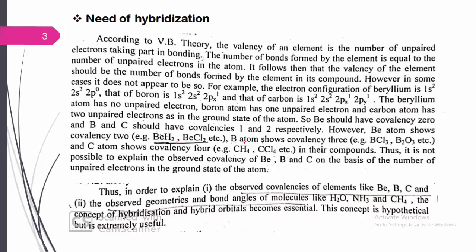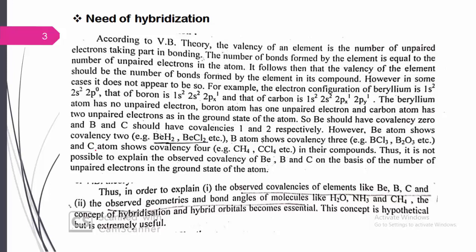Again, boron has only one unpaired electron in its configuration, 1s2, 2s2, 2px1, only one electron in the p orbital. But we have molecules like BCl3, B2O3, BF3, boron trichloride and boron trifluoride. These molecules are known. How can they be formed?